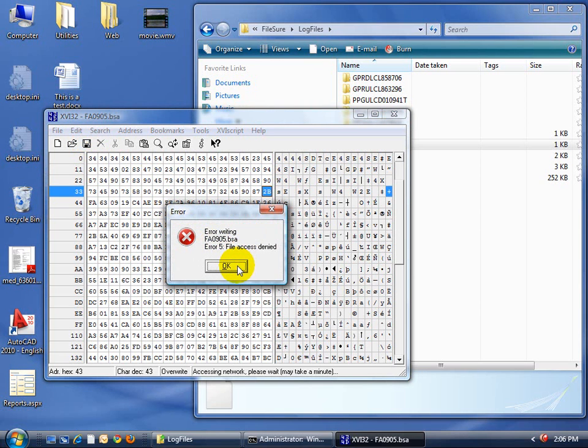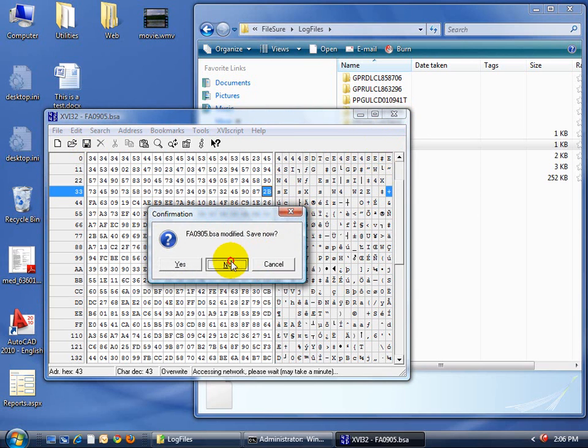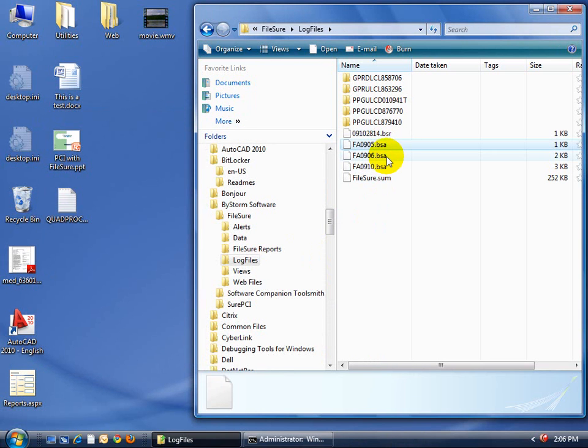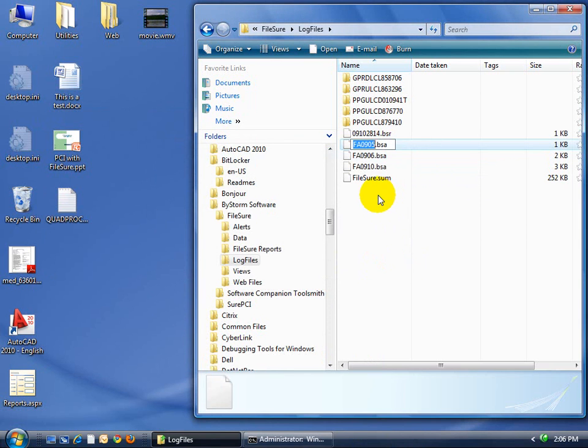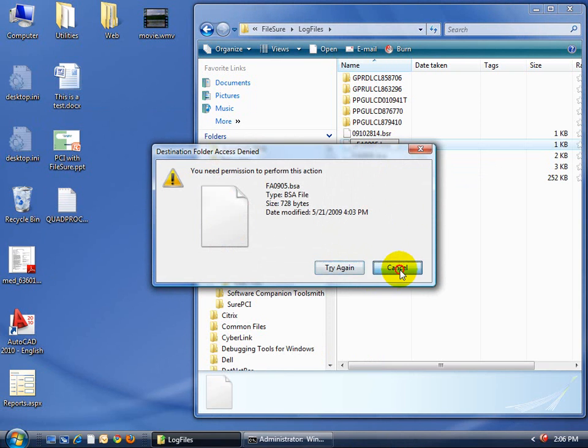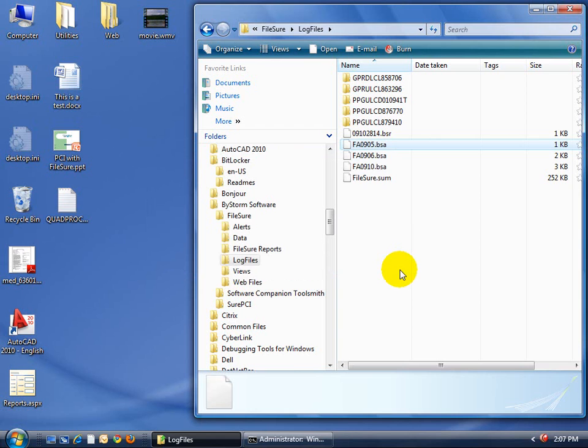And FileSure is protecting itself and saying no. So let's try to do something else. Let's try to delete it straight out. No, I can't delete it. Let's try to rename it so FileSure can't find it. No, I can't do that either. So in essence, FileSure is protecting its audit log files from being altered.